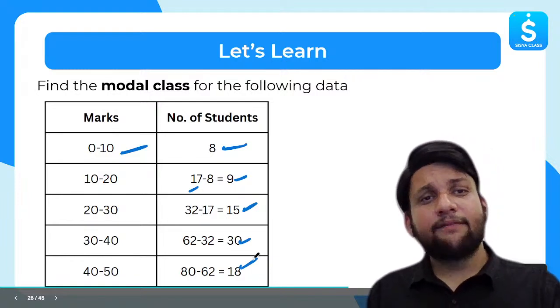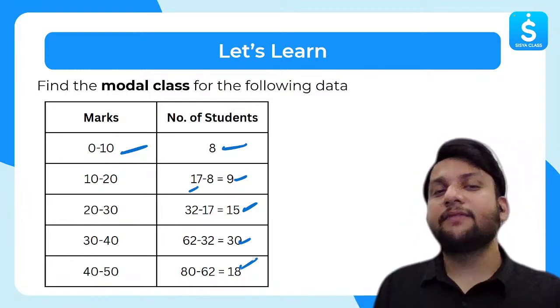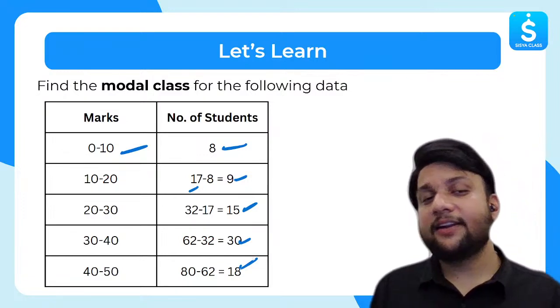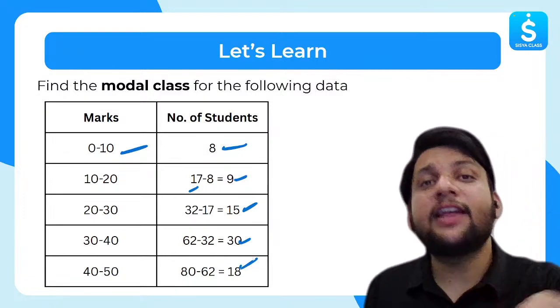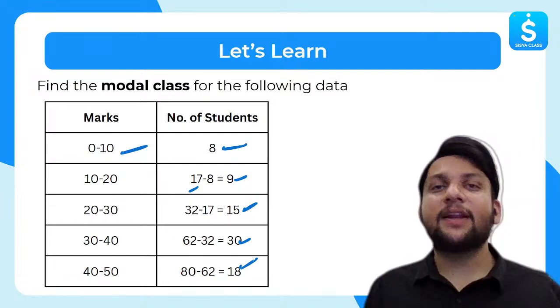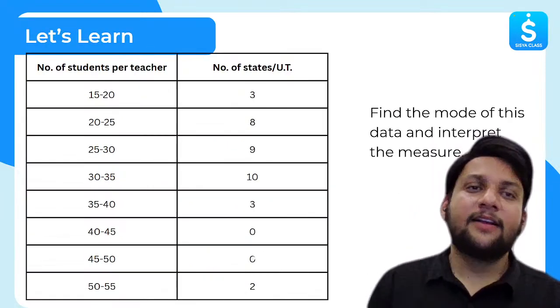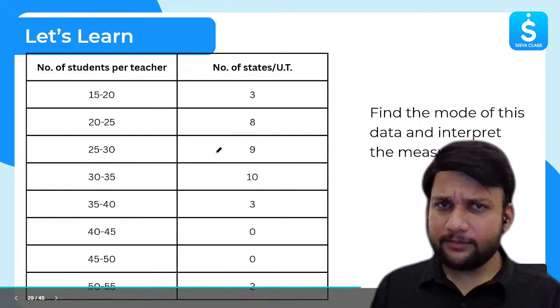You understood this? First thing is I had divided into class intervals 0 to 10, 10 to 20, 20. What I did, see, suppose 0 to 10 students were 8, 10 to 20, 17. So how many between 10 and 20? Come on. I will just subtract 17 minus 8. I will get the answer as 9. Clear? All right. Once I have done this, I can find this.